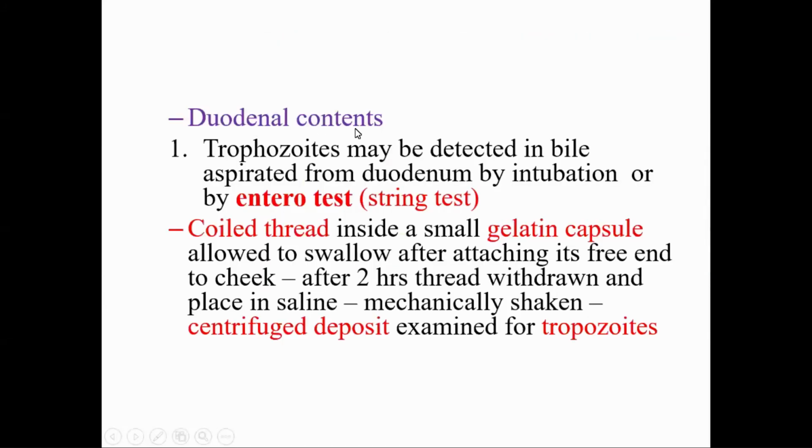And duodenal contents, it means the diagnosis can also be made by observing trophozoites in bile aspirated from the duodenum, either by intubation or by enterotest.